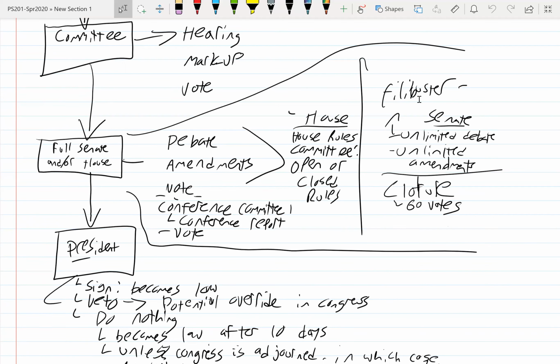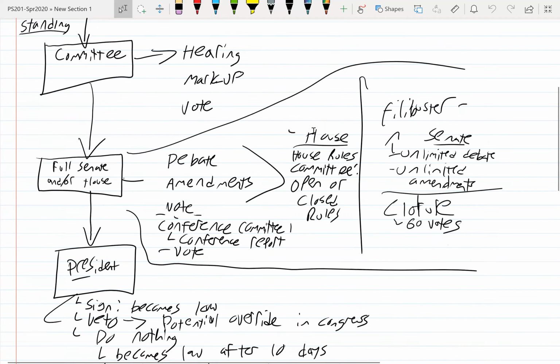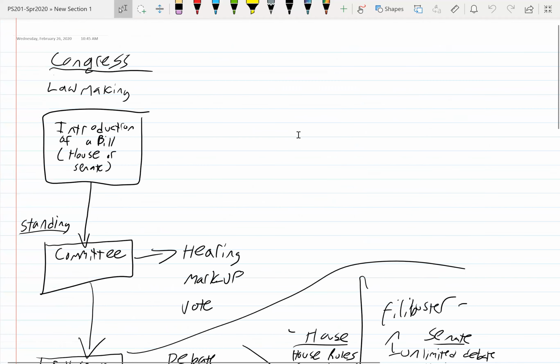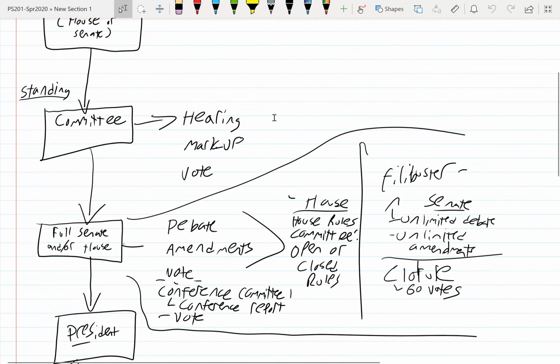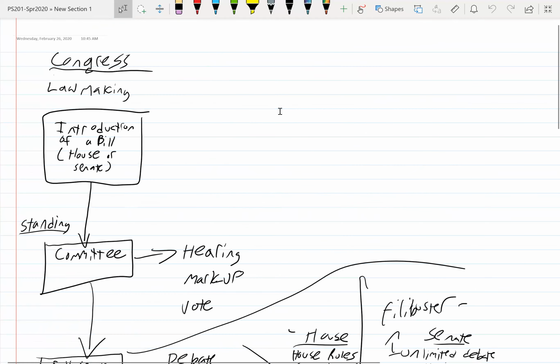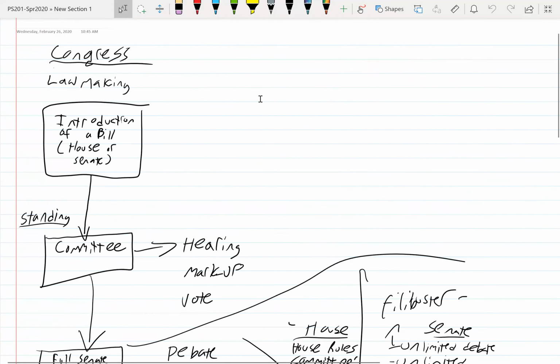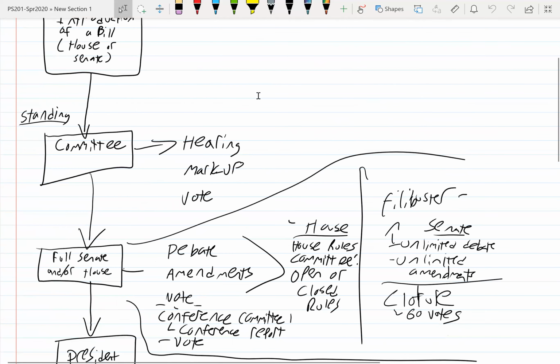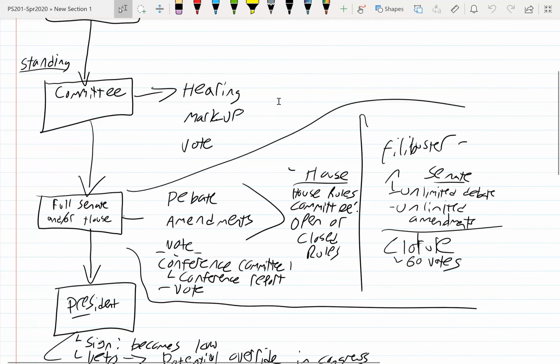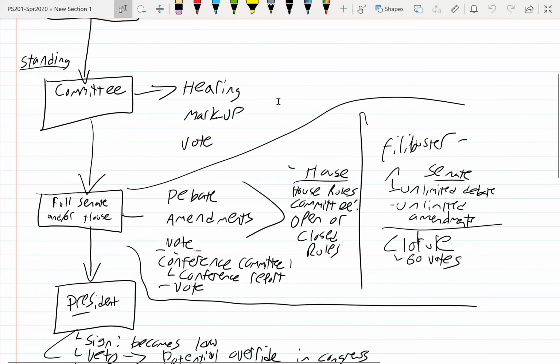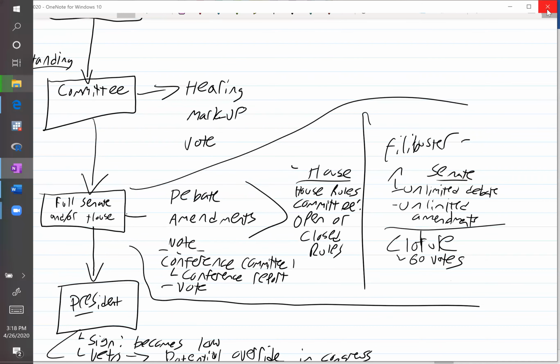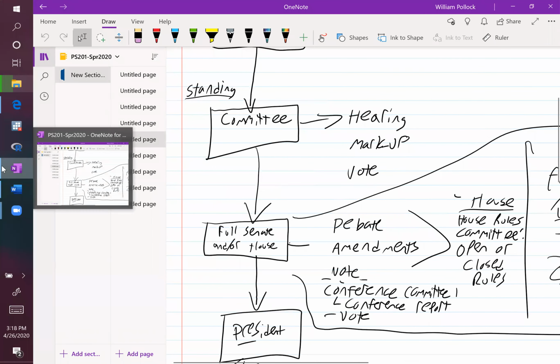It's worth noting, if you actually understand everything that's happening here, you have a pretty good understanding of the lawmaking process. You have a much better understanding than the average person who has the Schoolhouse Rock understanding of lawmaking, right? If you actually go into the details of the minutia here, that's not important for the test, but I just wanted to give everyone a pretty sound and robust sense of lawmaking.